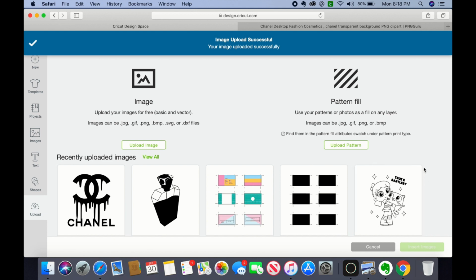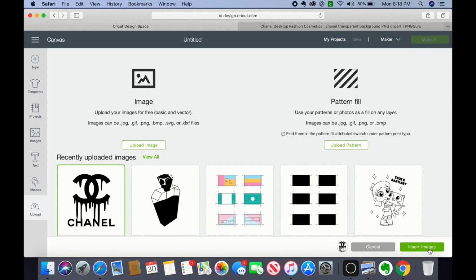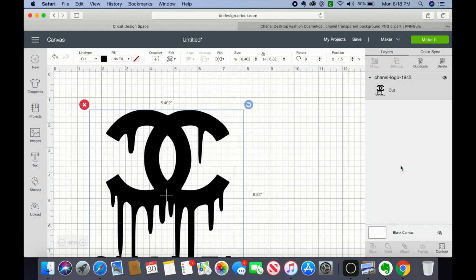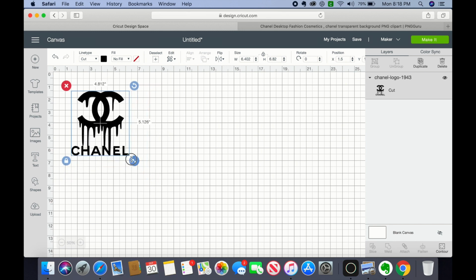Once my image has been saved, I'm going to click on that same image and I'm going to insert it into my design space. I'm going to zoom out because it's already highlighted at its maximum size. So I want to bring it down to make sure that it prints right.